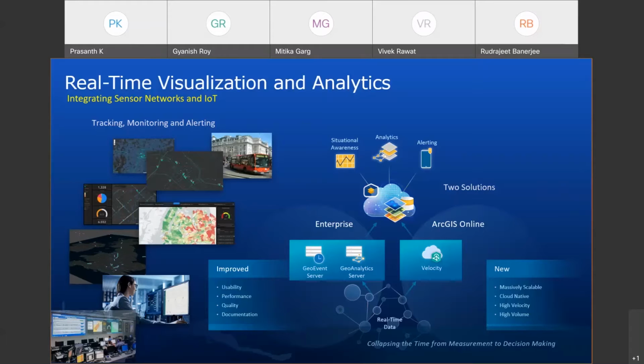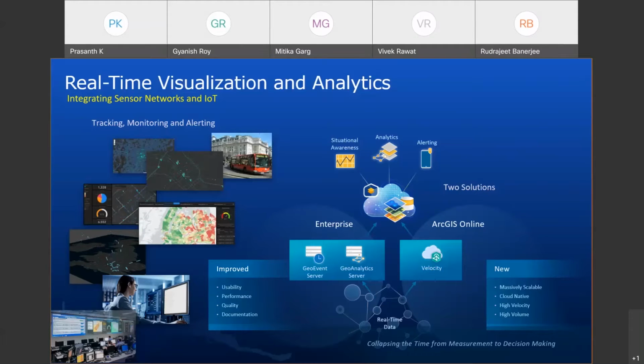It can be JSON, GeoJSON, XML, REST endpoint, WebSockets, TCP sockets. So these out-of-the-box connectors are already available, which can be used to subscribe to that feed and get this data on board. Also, GeoEvent Server or Velocity allows you to do a lot of real-time analytics. It can be filtering or setting up a specific criteria. When that criteria is met, you may have to create a workflow to act on it, which is on the actuation side.